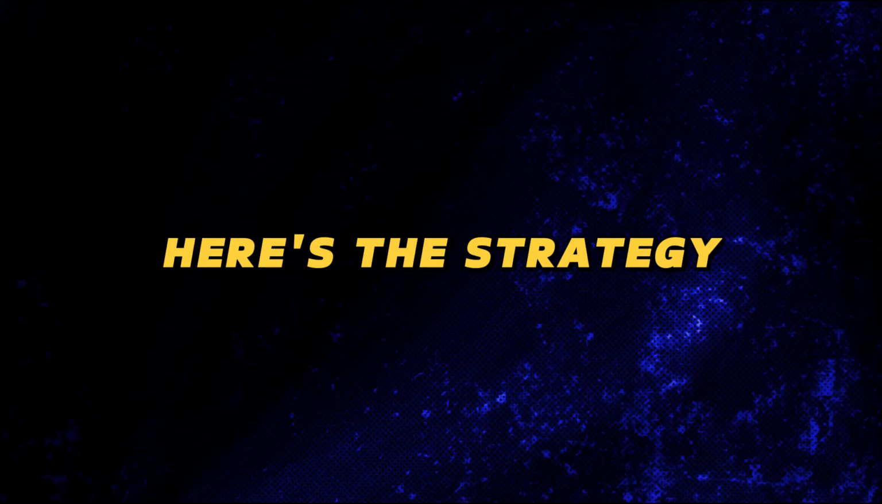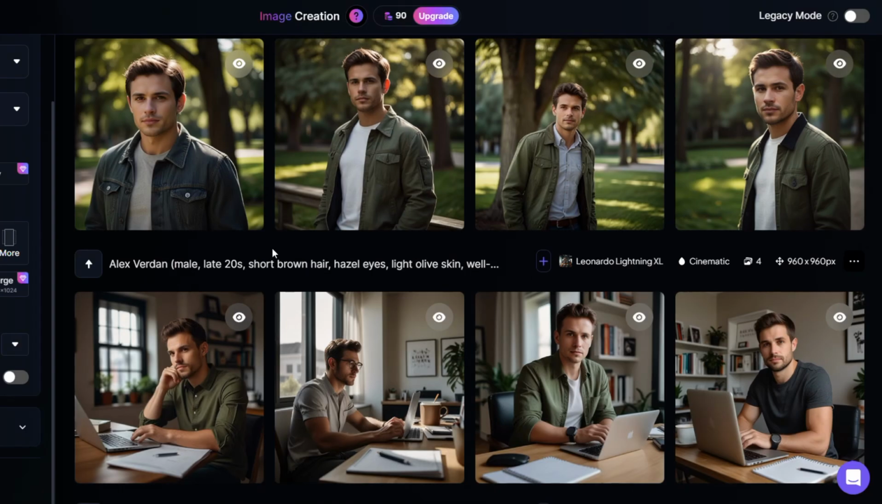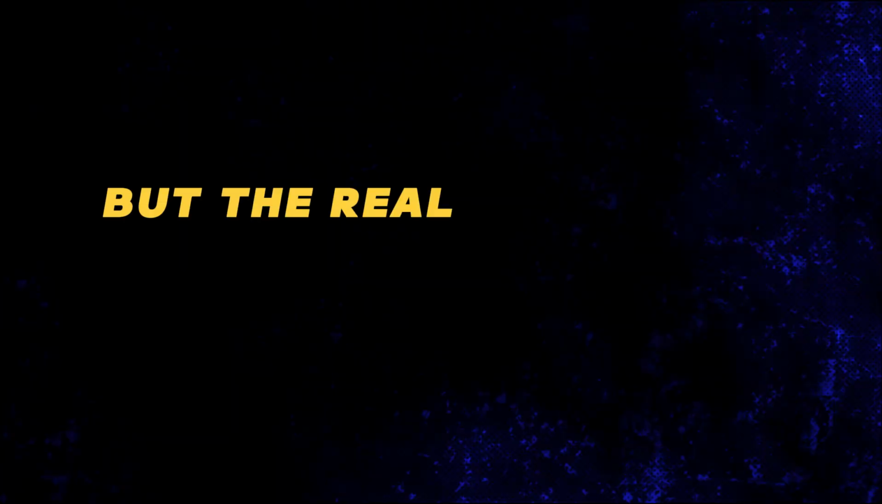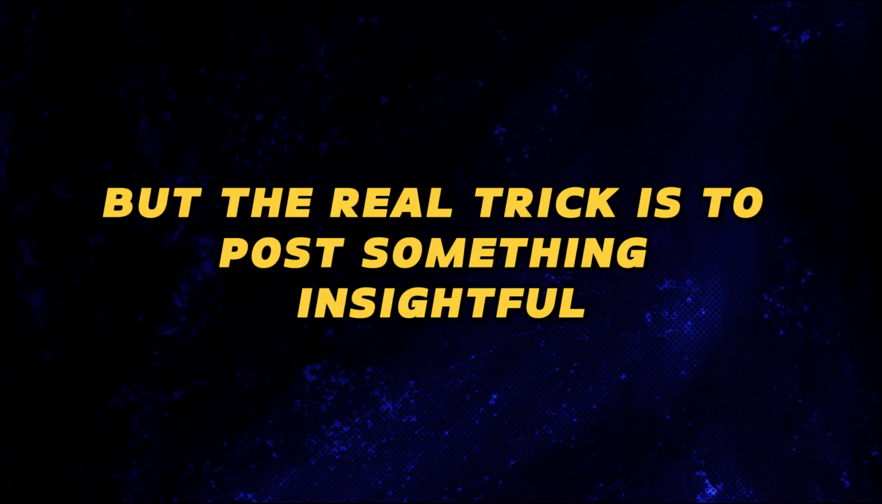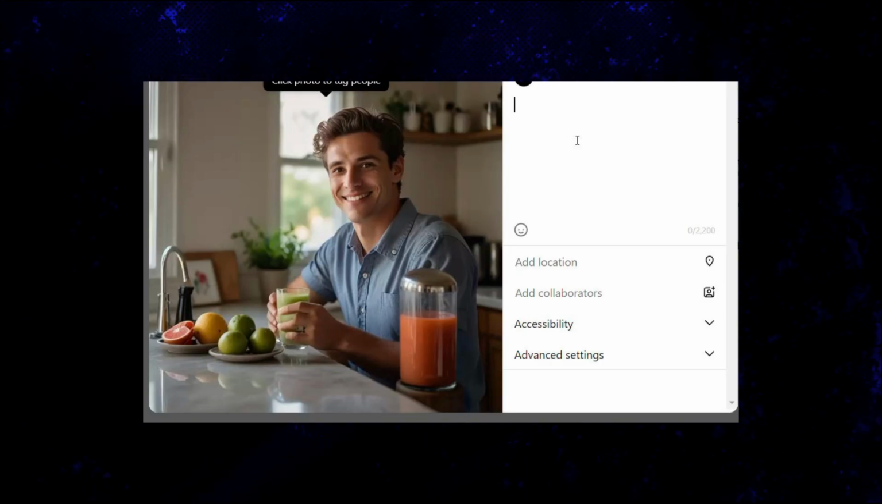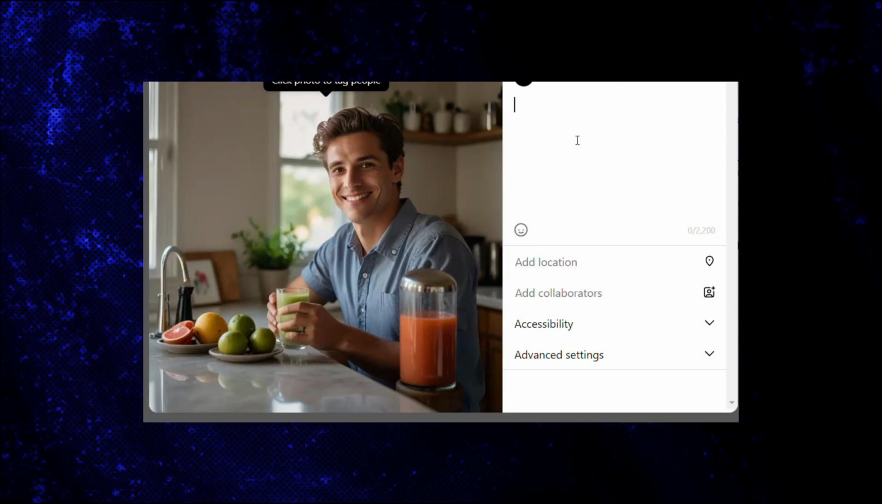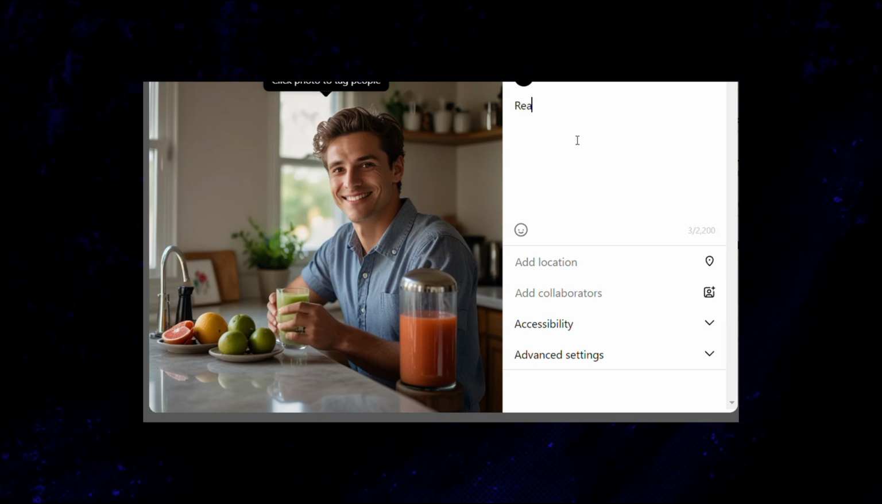Here's the strategy: you can post these casual AI-generated pictures every day or every other day with regular captions, but the real trick is to post something insightful at least once or twice a week. How does that work? Well, it's pretty simple. You upload one of your regular AI pictures, but in the caption, you need to provide something valuable to your audience. It's structured like this.